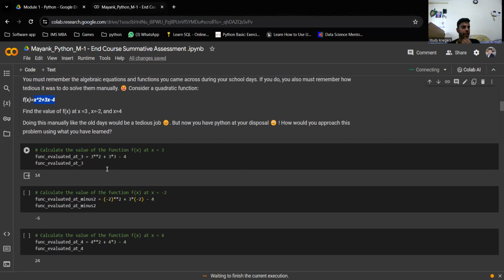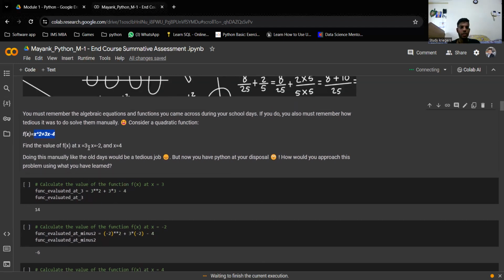So let's start. First, we will find the value at x equals 3. So, function evaluated at 3. This is the variable we have created. Two stars, this is called the power. It is used for the power. If we use 2 stars, it is used for the power. If we use 1 star, it is used for multiplication. So 3 to the power 2 plus 3 times 3 minus 4. The value comes to 40.